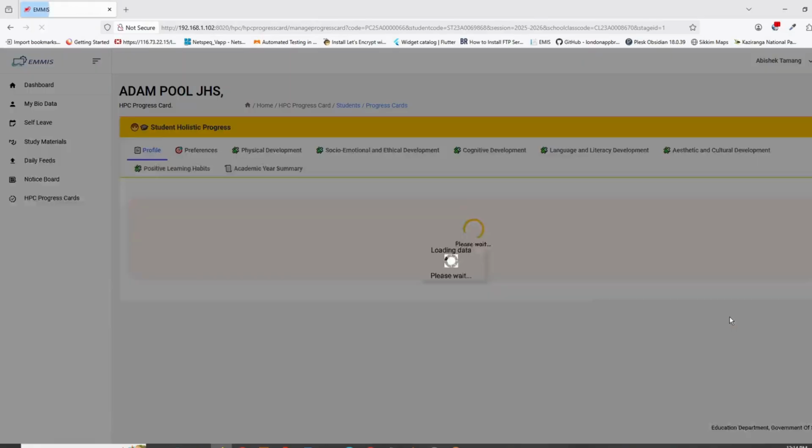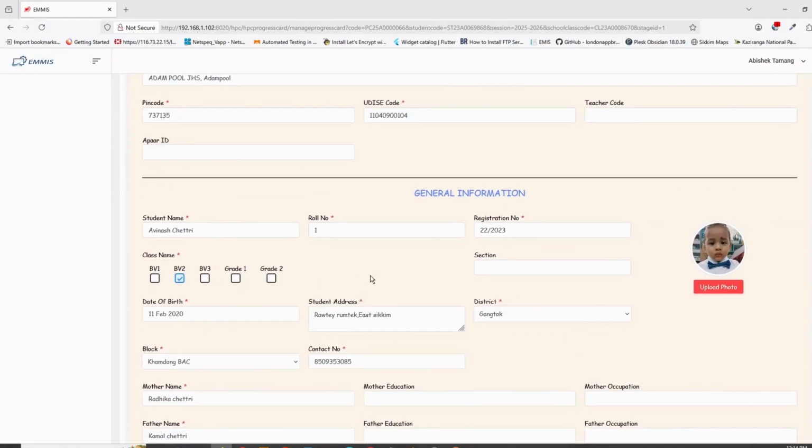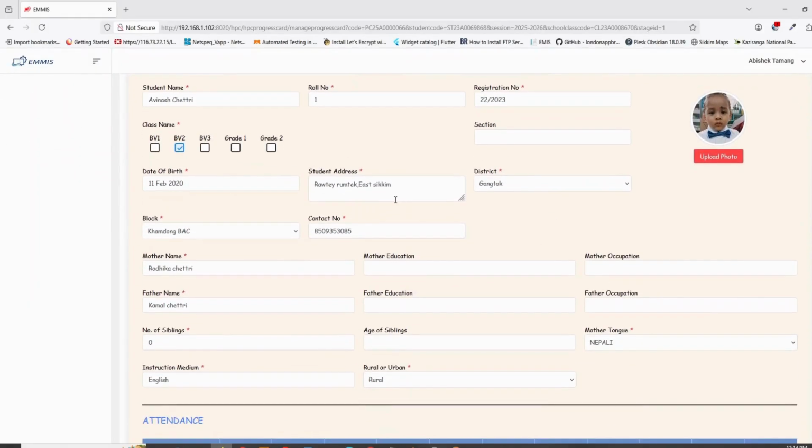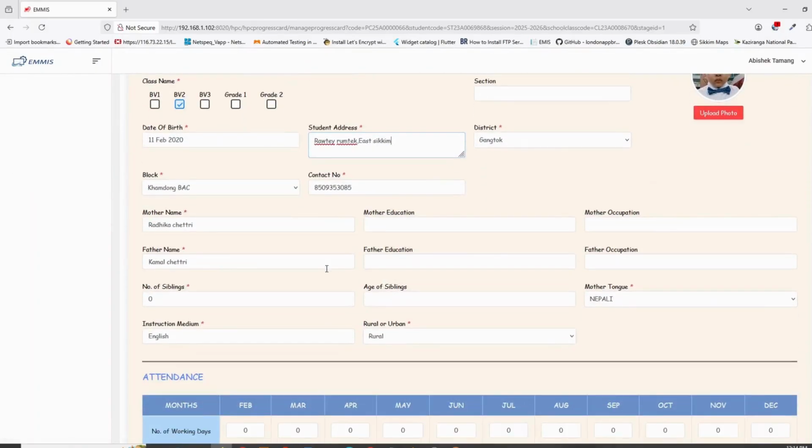Click on the Edit button that is under the Action column. This will take you to the student's profile. Under the Profile section, most of the data will be auto-populated, however, you can also put in the data manually if needed some correction.